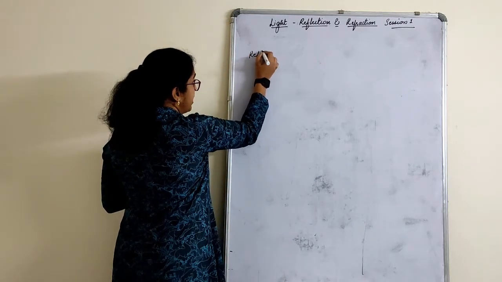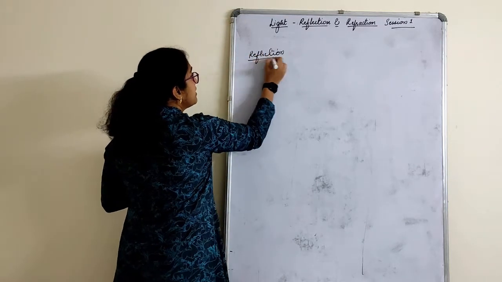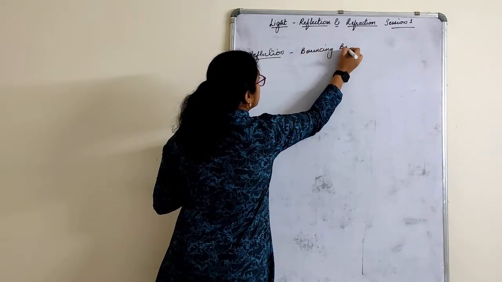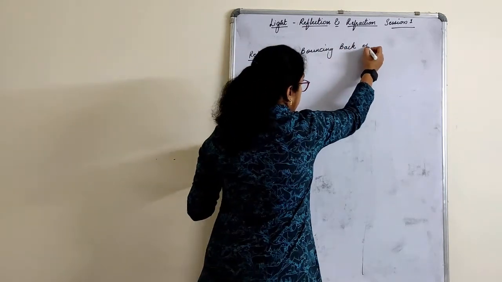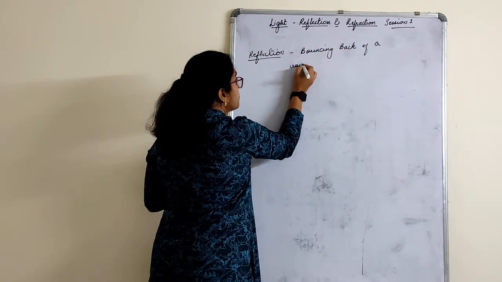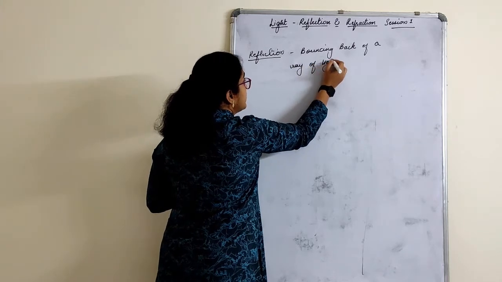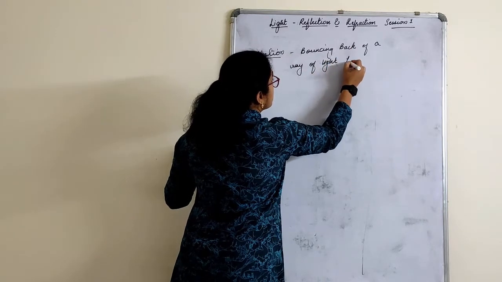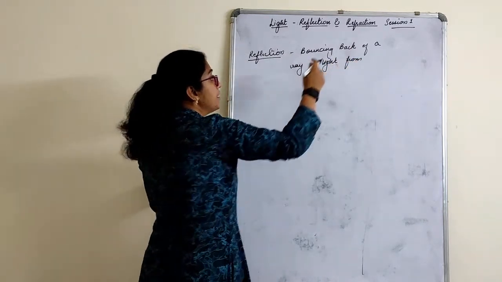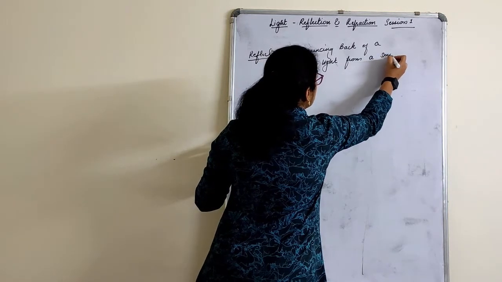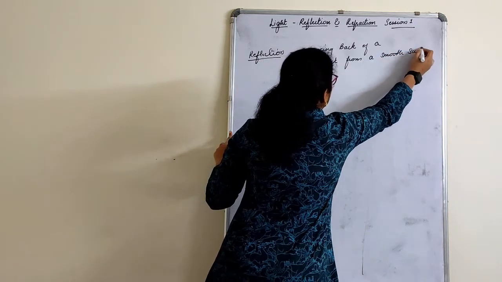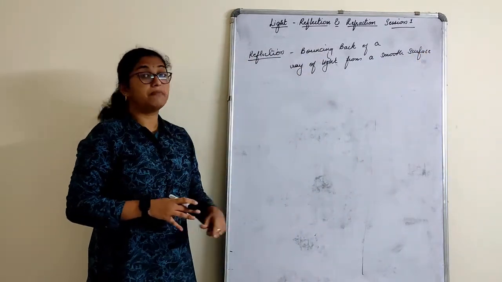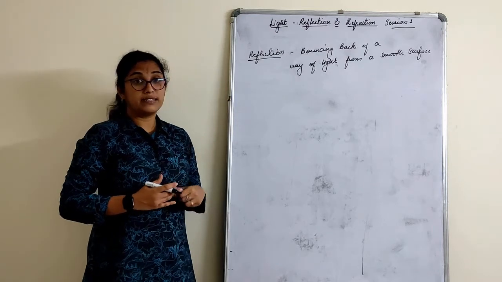If you have to define a reflection, it is nothing but bouncing back of a ray of light from a smooth surface. Definitions are all given in the notes, you can refer to that. Bouncing back of a ray of light is called a reflection.